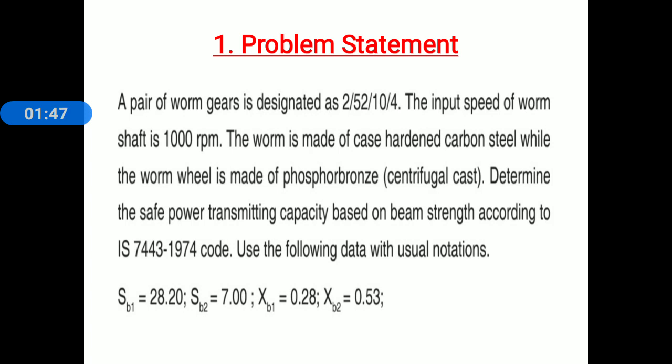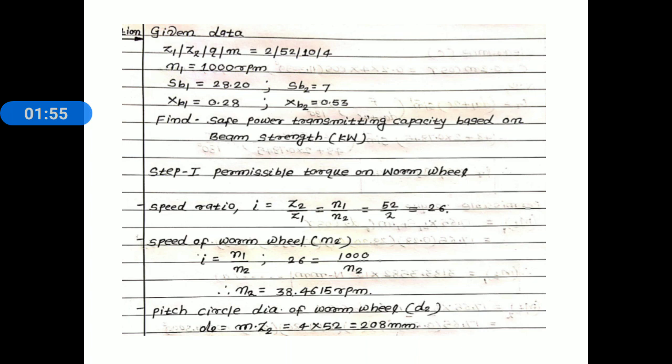Okay, let's move towards the solution. First of all, we collect the given data. Everyone knows how to designate the pair of worm gears: Z1/Z2/Q/M. Z1 is the number of starts on a worm, Z2 is the number of teeth on a worm wheel, Q is the diameter quotient and M is the module. Here number of starts Z1 is equal to 2, Z2, number of teeth on a worm wheel, is 52, diameter quotient Q is equal to 10 and module is 4 millimeter.